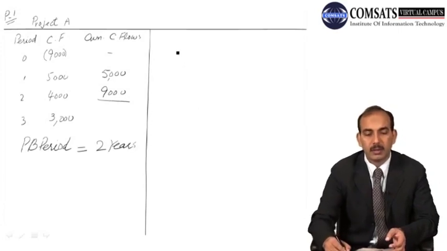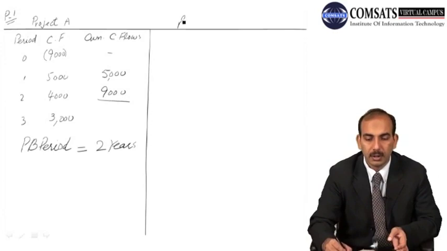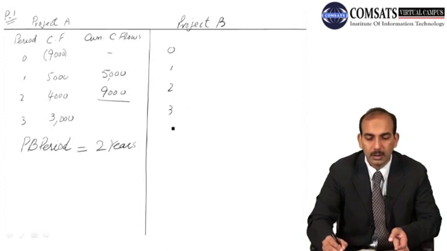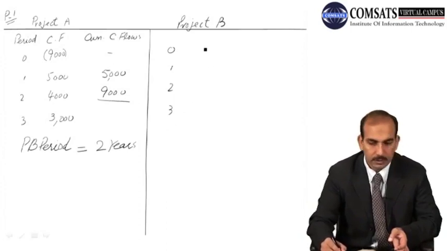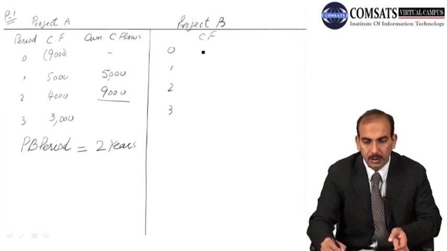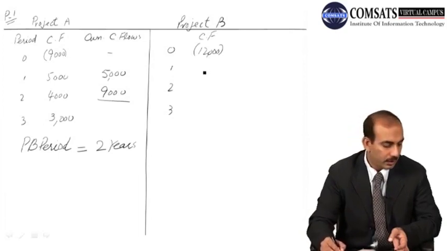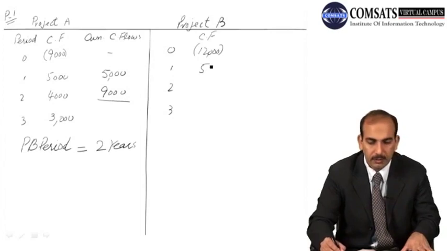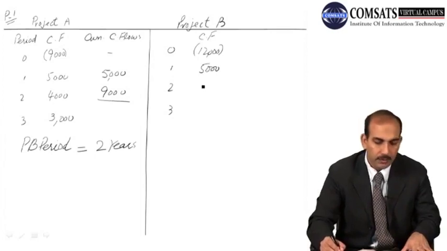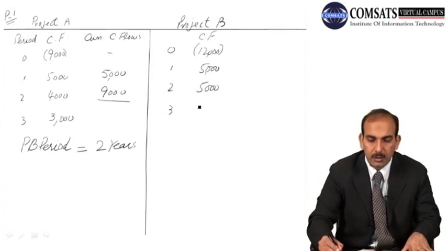And likewise, if you solve it for project B, we have these periods given here: 0, 1, 2, 3, and cash flows. The first cash flow is 12,000, which is a negative cash flow, being the initial cash outflow, and then at the end of the first year we have 5,000, then again 5,000, and then we have 8,000.